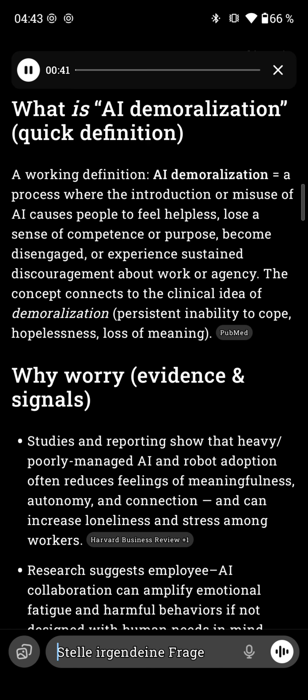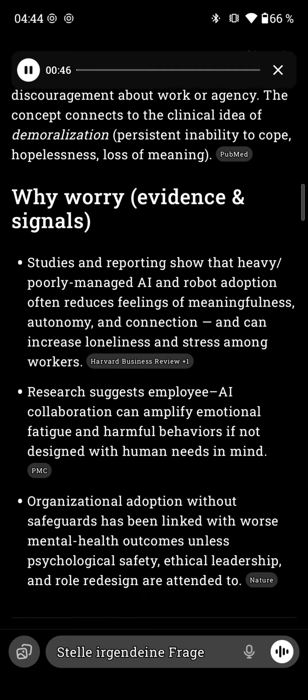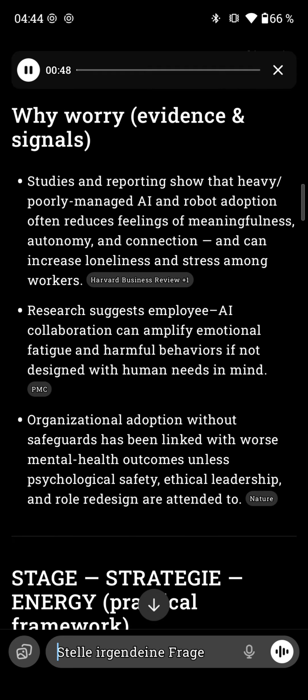Why worry? Evidence and signals. Studies and reporting show that heavy, poorly managed AI and robot adoption often reduces feelings of meaningfulness, autonomy, and connection, and can increase loneliness and stress among workers. Research suggests employee-AI collaboration can amplify emotional fatigue and harmful behaviors if not designed with human needs in mind. Organizational adoption without safeguards has been linked with worse mental health outcomes unless psychological safety, ethical leadership, and role redesign are attended to.